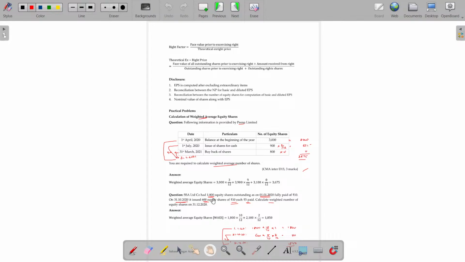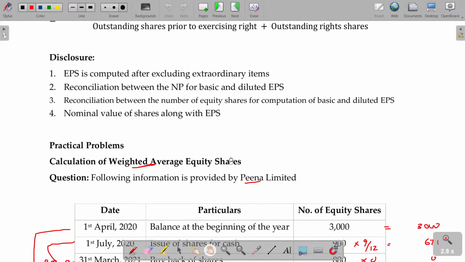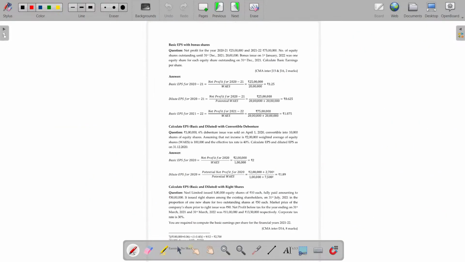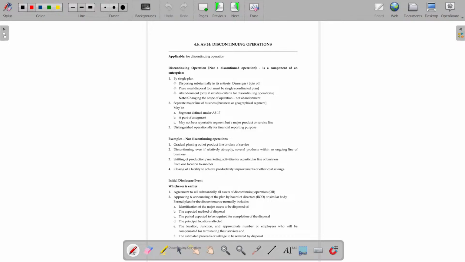Now, how do we calculate the rights factor? Also we studied disclosure. You have to disclose the method of computation of EPS, diluted EPS, everything. That's all. With that, the EPS calculation chapter is over. AS number 20 is over. Clear? We'll now move on to the next chapter.